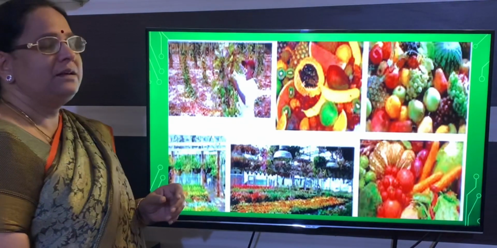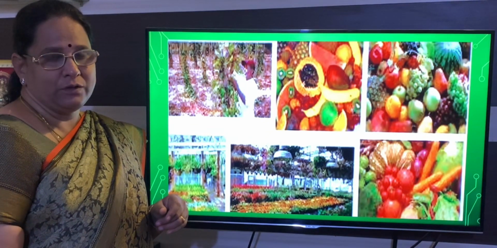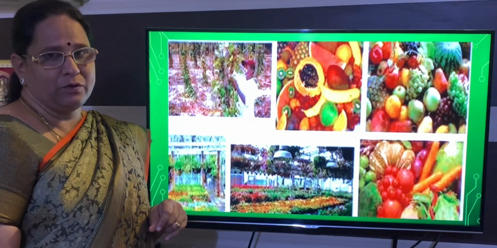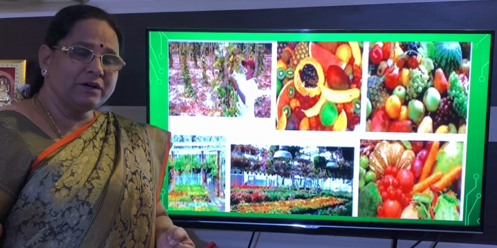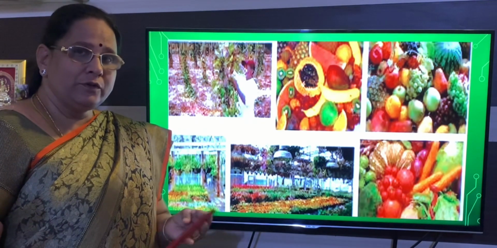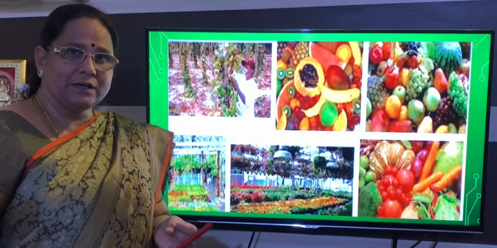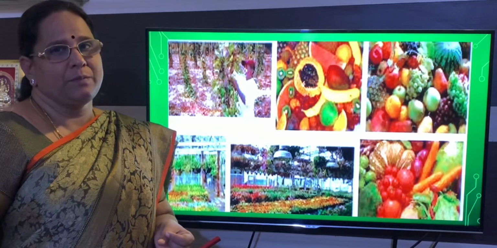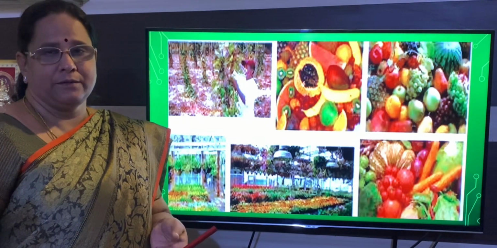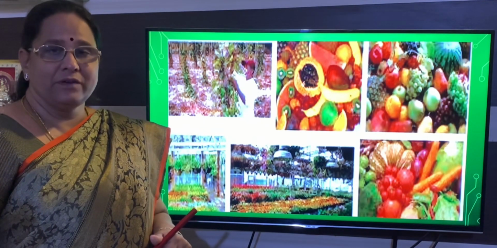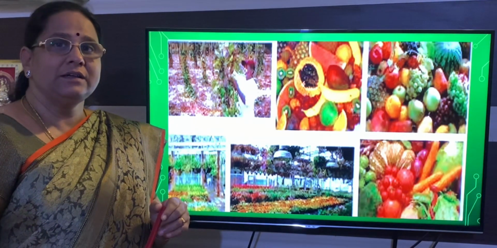Next we will learn about the most important topic, horticulture and floriculture. So now we have learned about food crops, commercial crops, fiber crops and beverage crops. In food crops we learned about rice and wheat. After that we learned about the commercial crops, sugarcane and tobacco. Next we learned about the fiber crop, cotton. The last one we learned was the beverage crop, tea. Next we will learn about horticulture and floriculture.